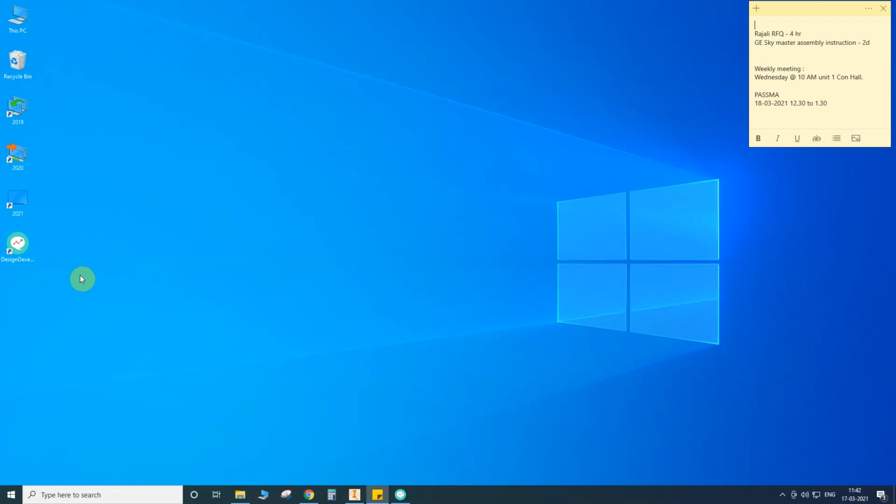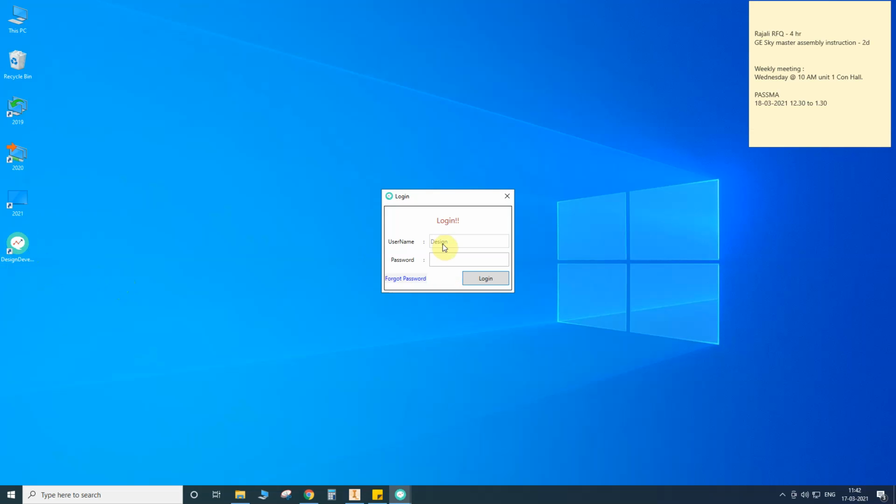This is the new design software. It's developed only for the design department. Okay, first I am opening this icon. Here the username and password will be there. The username is based on your system username, and the password you can set as per your wish. If you forgot the password, you can click forgot password and set your password again, no issue.